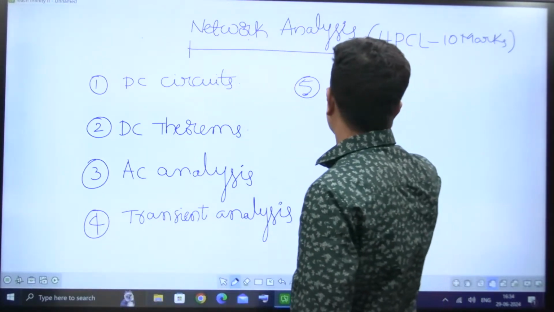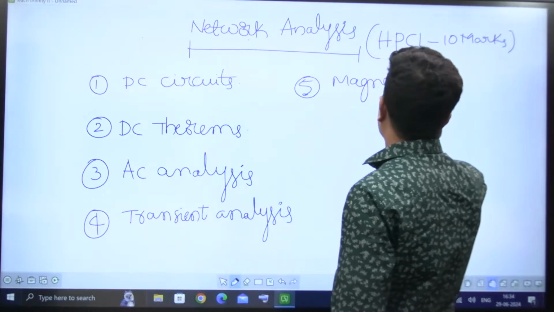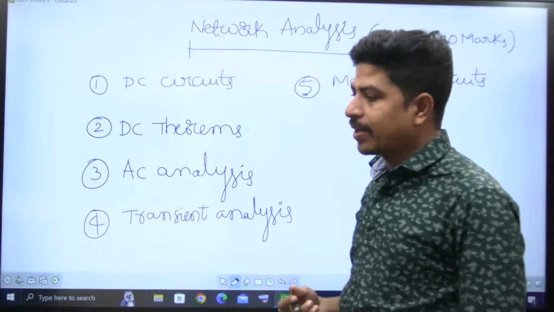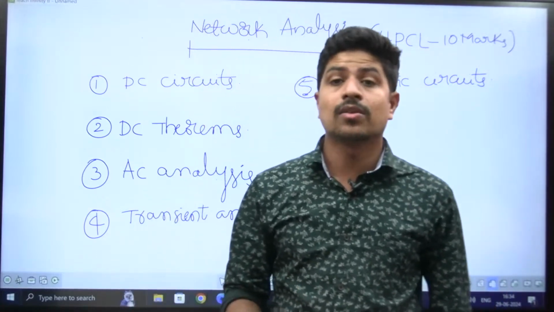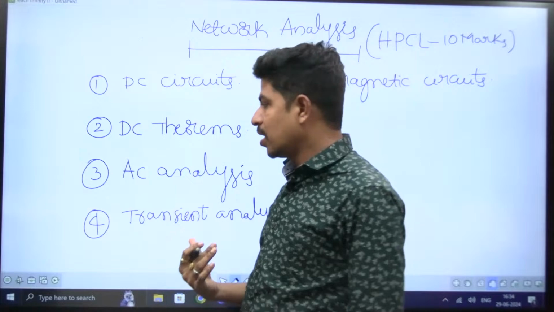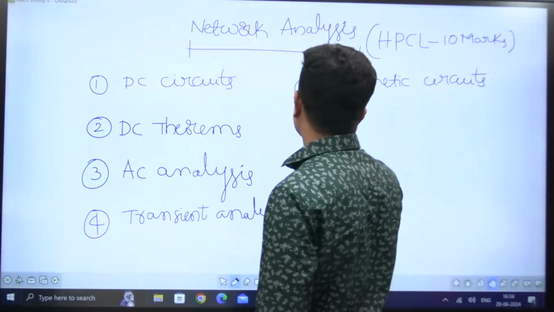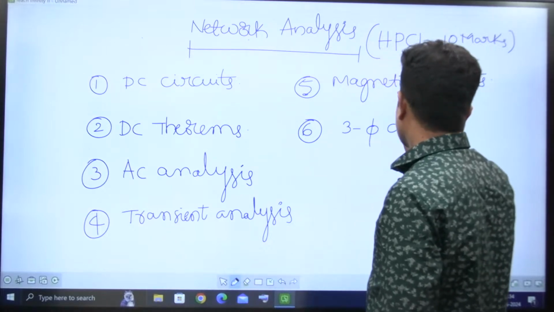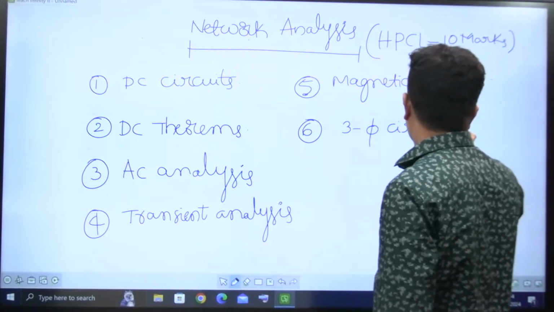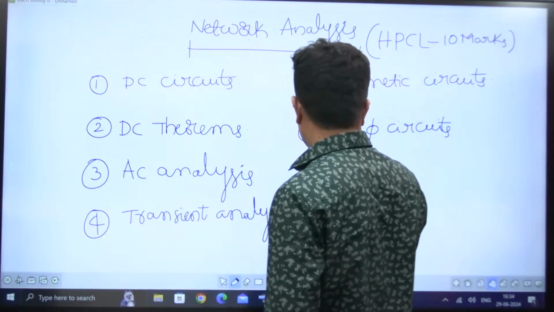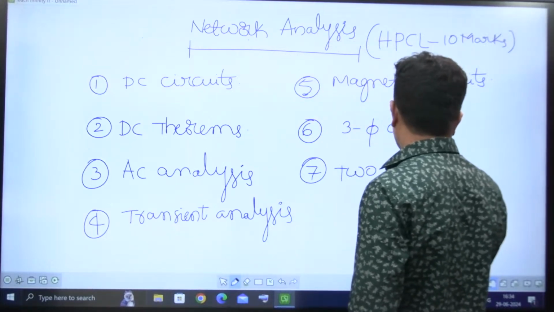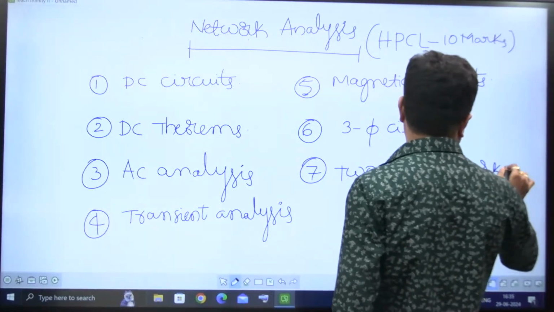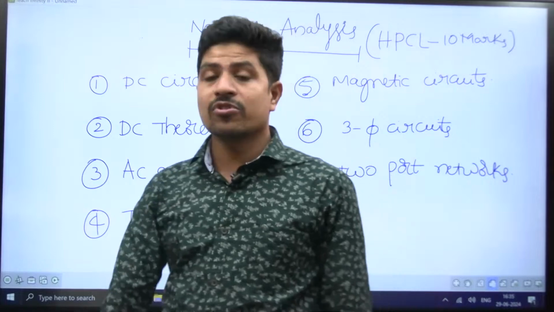After that, magnetic circuits. From this topic, definitely one question on the coupling factor K, self inductance, and mutual inductance. The next topic is three-phase circuits. And this is also important, two-port networks. Two-port networks are very easy. They will ask about Y parameters, Z parameters, or ABCD parameters.